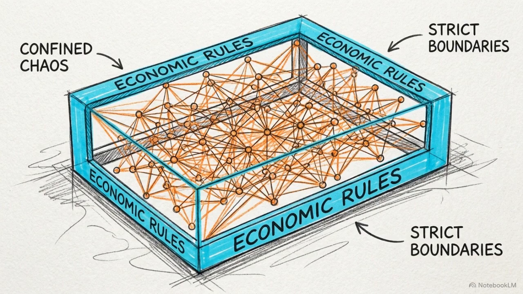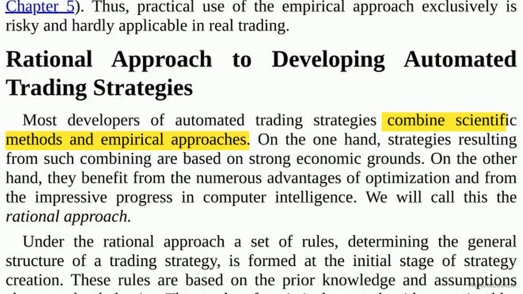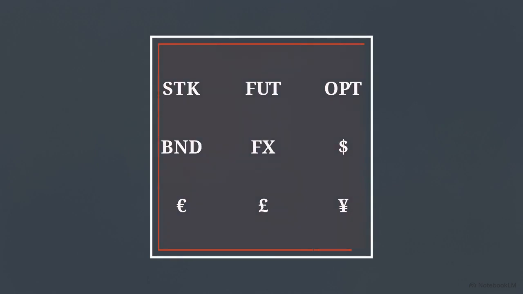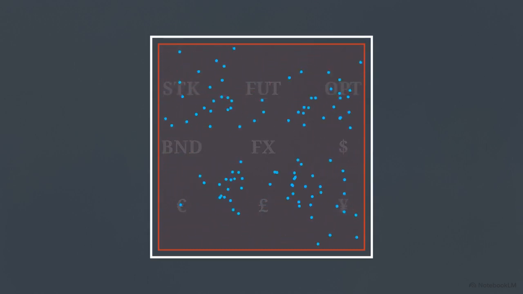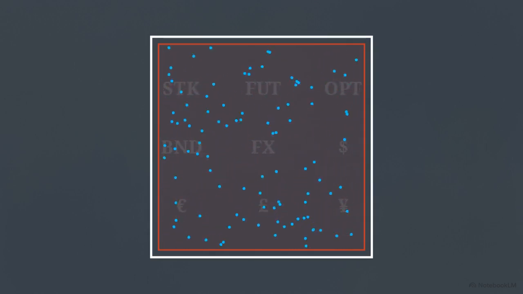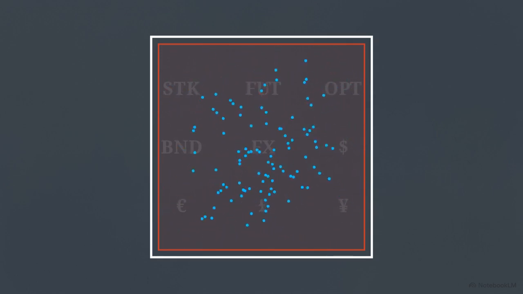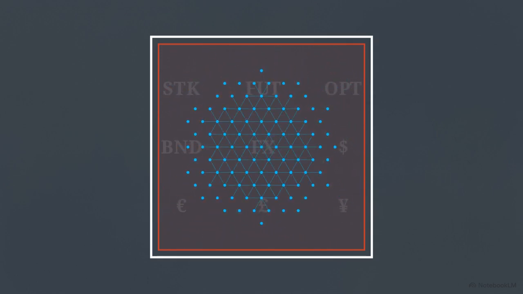A robust system requires a hybrid framework. As outlined in this text, combining scientific methods and empirical approaches creates the rational approach. It is the necessary engineering standard for automated options development. First, the developer establishes unyielding structural boundaries based on foundational market mechanics, defining the asset universe and non-negotiable risk limits. Second, empirical optimization is introduced, but strictly contained within this scientific perimeter. These rigid boundaries prevent the excessive degrees of freedom that cause overfitting. The rational framework harnesses the self-learning power of modern computing while protecting against data mining biases.